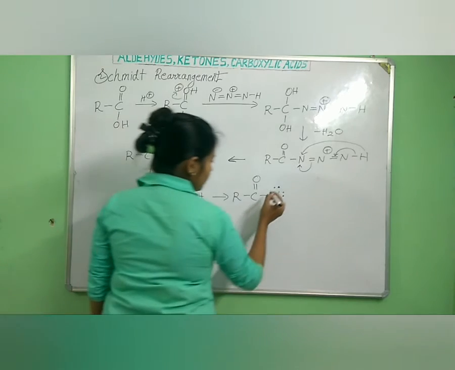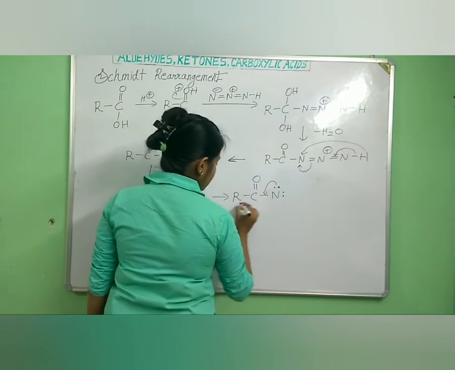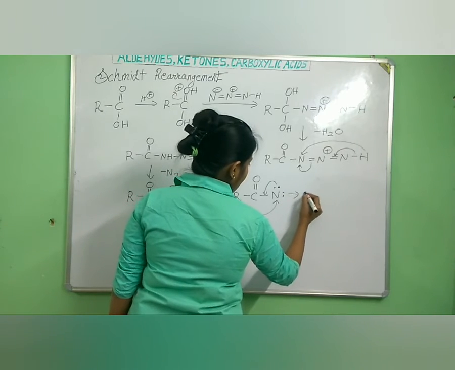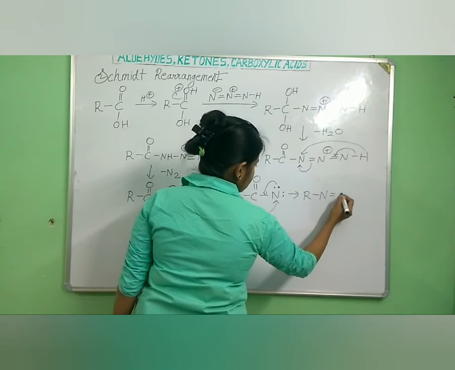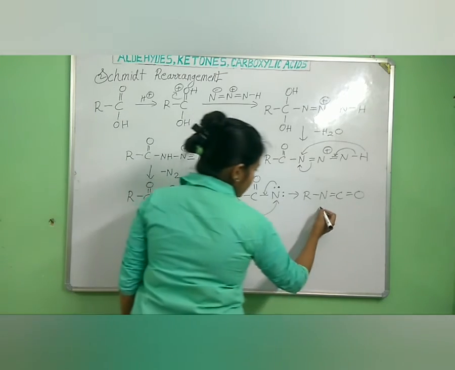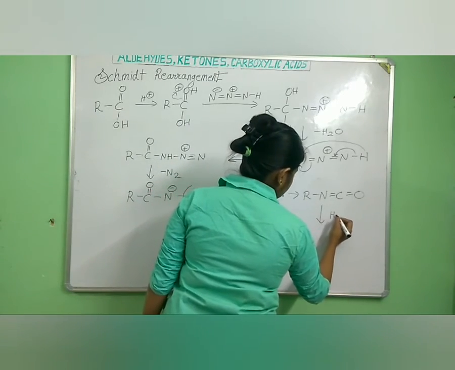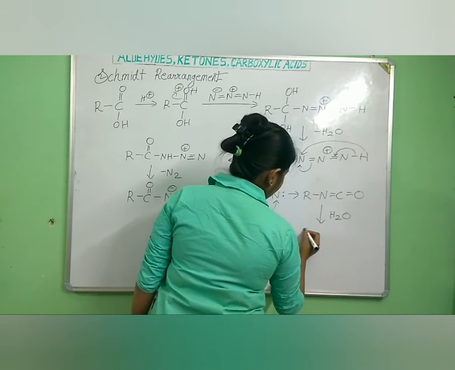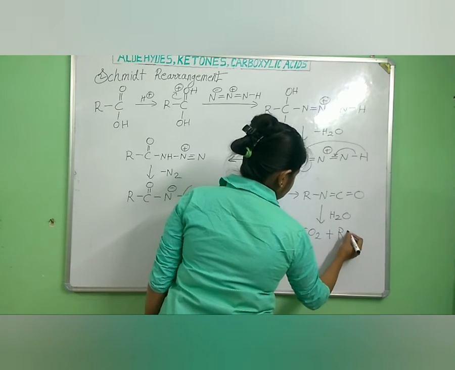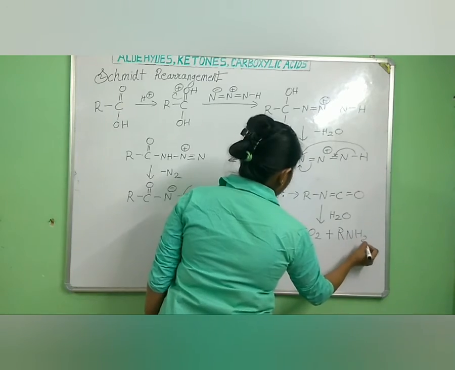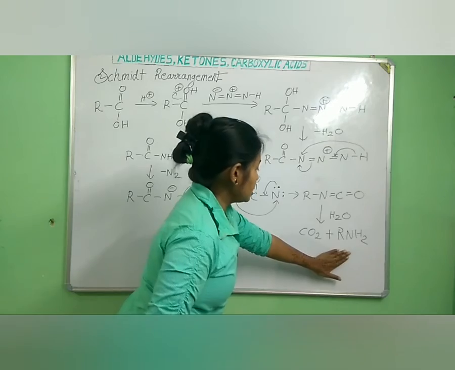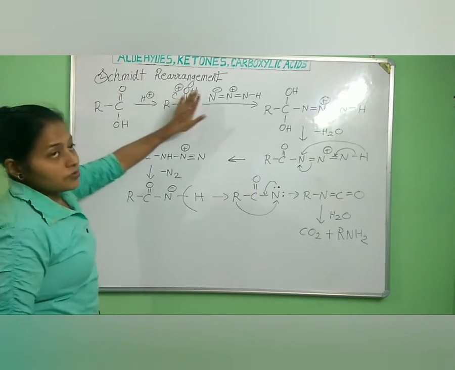Now what will happen? This lone pair will shift here and this alkyl group will shift here. Now what will we be getting? R, N double bond C double bond O. So this is our isocyanate. Isocyanate, when being hydrolyzed, there is removal of one carbon dioxide molecule and we get amines. So from carboxylic acids, we are getting amines in Schmidt rearrangement.